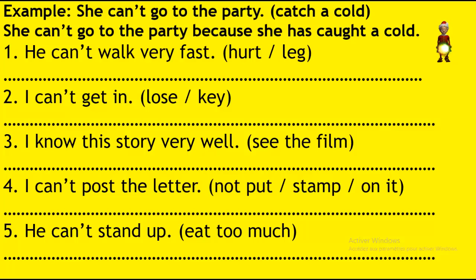Number one, he can't walk very fast because he to hurt his leg. I can't get in because I to lose my key. I know this story very well because I to see the film. I can't post the letter because not a stamp on it, not put a stamp on it. He can't stand up because he to eat too much. So you take the words between parentheses and you form a sentence to show that something happened in the past and now there is a consequence, present perfect.